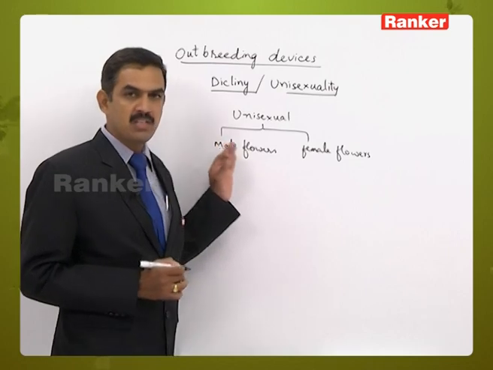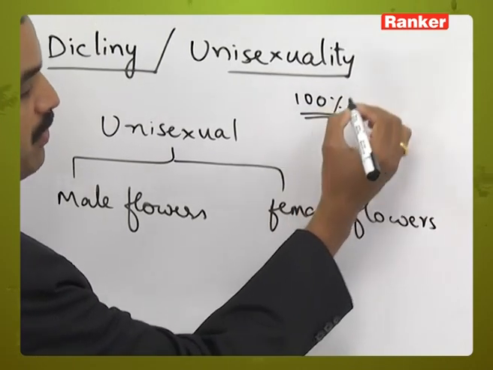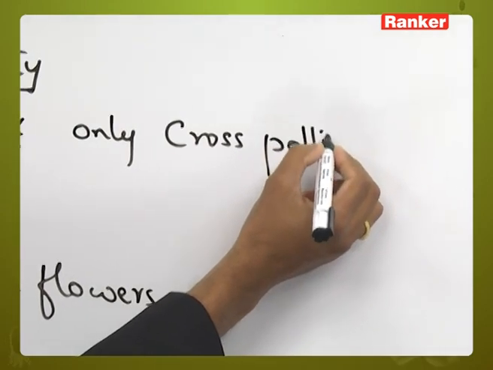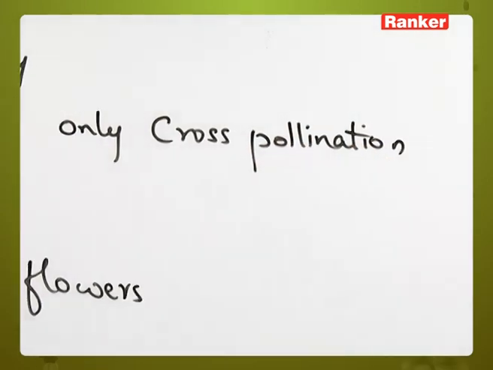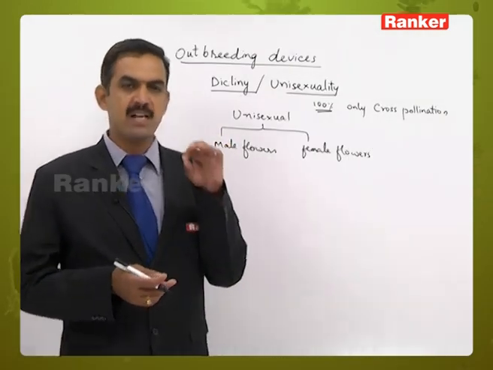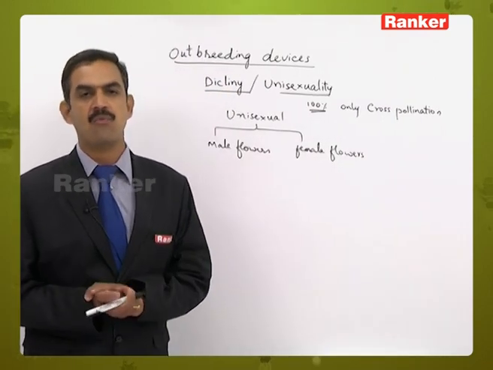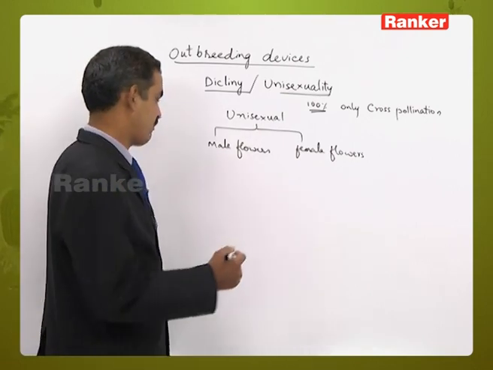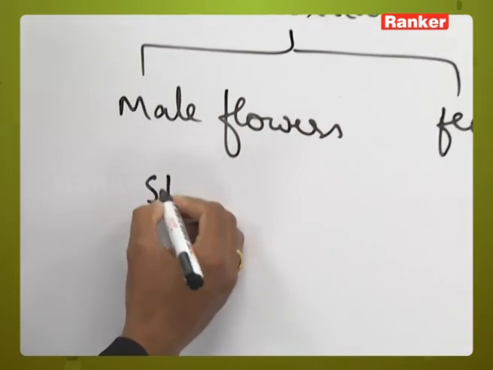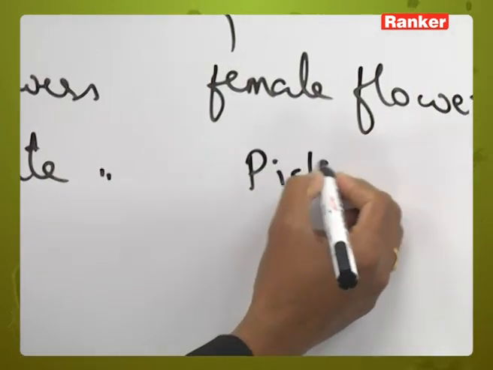So there is no possibility of self-pollination. That means in dicliny there is a possibility of only cross-pollination, no chance of self-pollination in the unisexual flowers. Whatever pollination takes place in those unisexual flowers is 100% cross-pollination. Here we can call male flowers staminate flowers and female flowers pistillate flowers also.